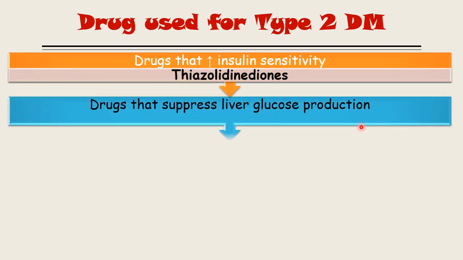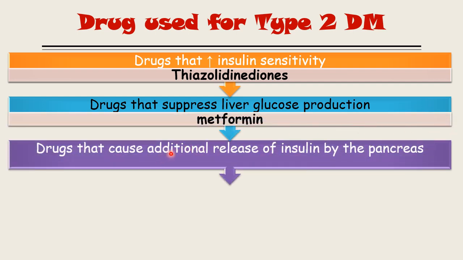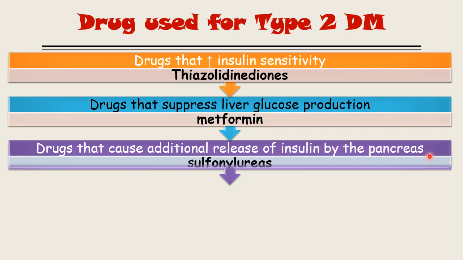Another set of drugs will suppress the liver glucose production. That drug is metformin. The third type of drug causes additional release of insulin by the pancreas. These are the sulfonylureas. I told you in detail about how sulfonylurea will increase the release of insulin.